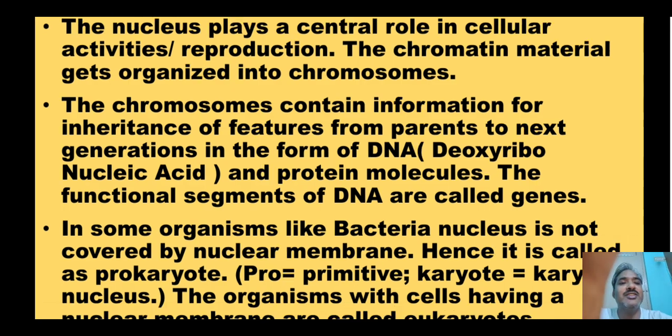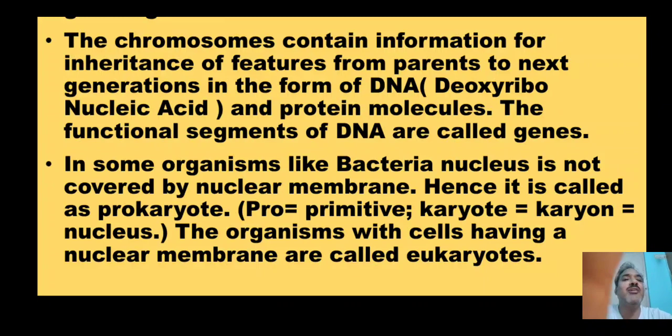Okay, next we move to how we classify prokaryote and eukaryote. All bacteria belong to prokaryotes. Why do we call it prokaryote? Pro means primitive, karyote means nucleus. They have a primitive type of nucleus, a nucleus without a nuclear membrane or protective membrane.